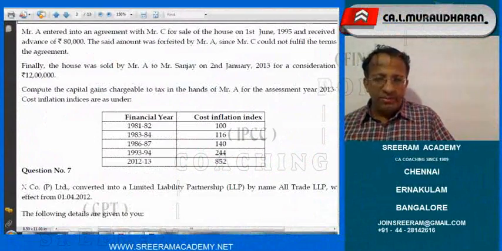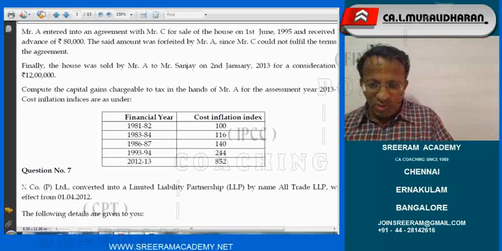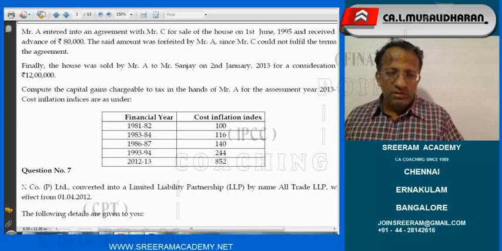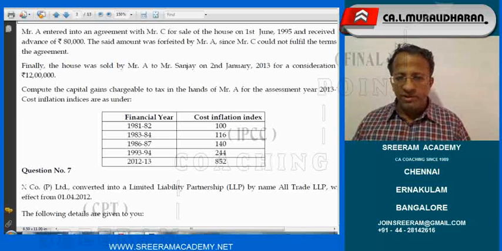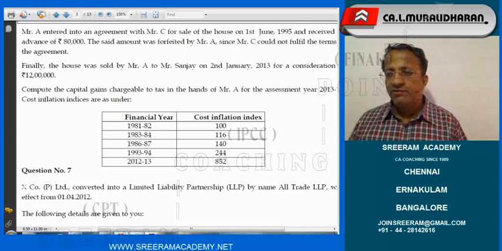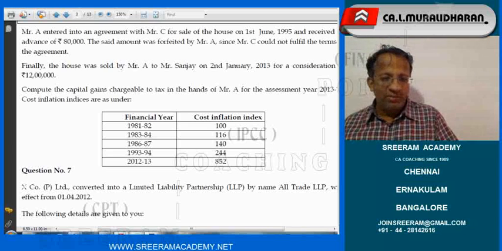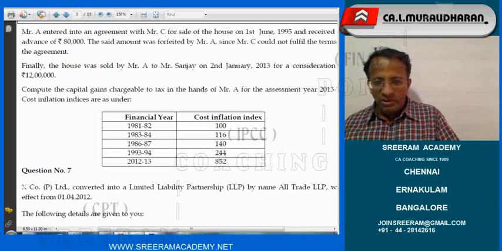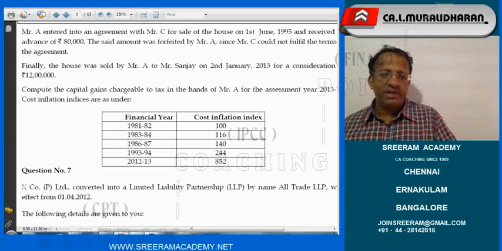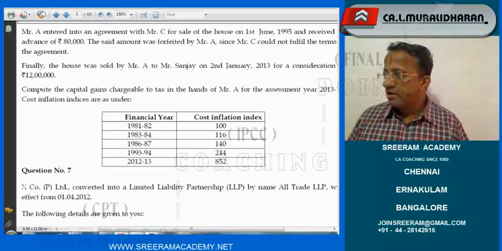The said amount was forfeited by Mr. A since C would not fulfill the terms of the agreement. Finally, the house was sold by Mr. A to Mr. Sanjay on 2nd of January 2013 for a consideration of 12 lakhs. Compute capital gains chargeable to tax in the hands of Mr. A for assessment year 13-14, cost of inflation as under.